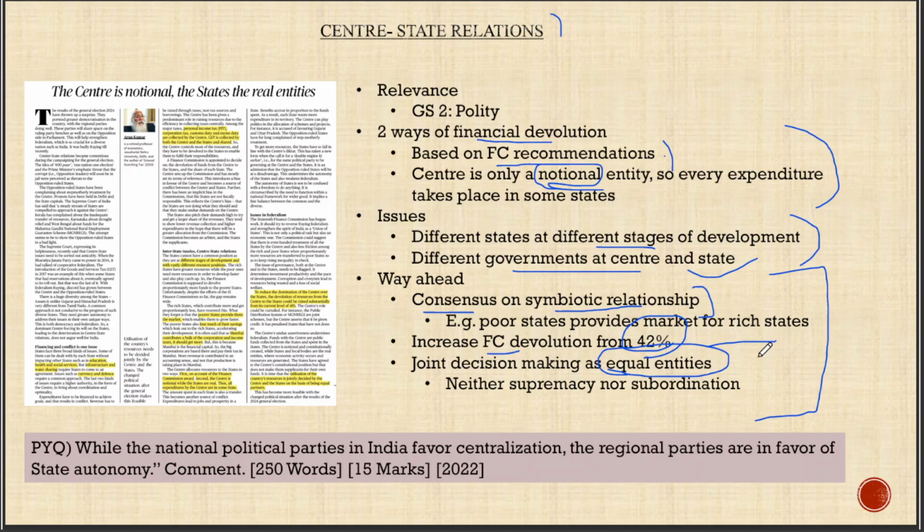Coming to the third point, it deals with joint decision making as equal entities. Equal entities means the central government should neither be superior to the state governments nor state governments be subordinate to the central government. Something like the concept of cooperative federalism. When they take decisions as equal entities, there will be consensus based decision making. This is in the context of the center-state relations. The first point was in the context of interstate relations. On the whole, the issue of financial devolution and the associated issues can be dealt with using this way forward.